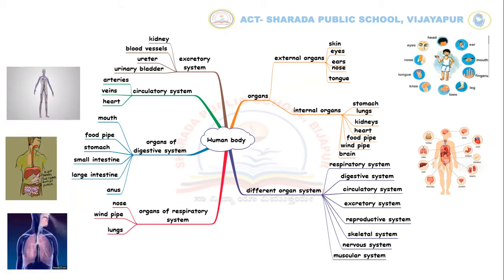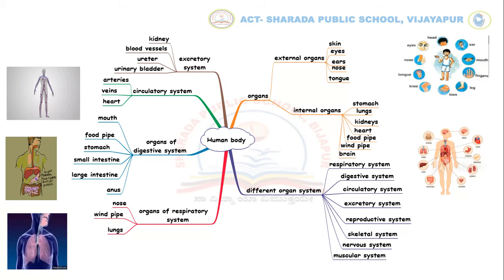Let's know about the circulatory system. The heart, blood and blood vessels form the circulatory system. This organ system controls the flow of blood in the body. The heart works like a pump. The movement of the blood through the blood vessels by the pumping action of the heart is called circulation. The heart makes the sound lub dub as it pumps blood to every part of the body.